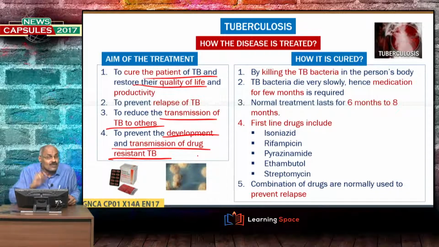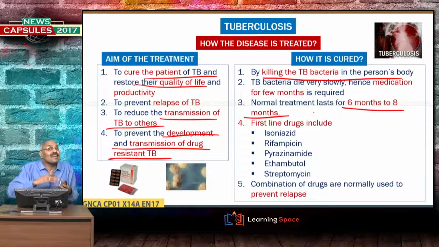So, how is it cured? It is cured by killing the TB bacteria in the person's body. And please don't forget, the medication or normal treatment lasts for 6 months to 8 months, whereas for drug resistant TB, it is much longer.